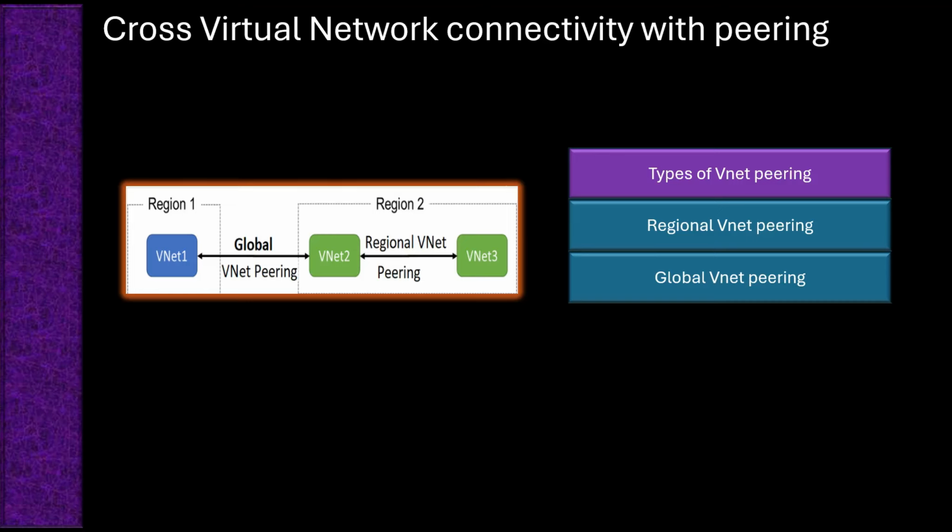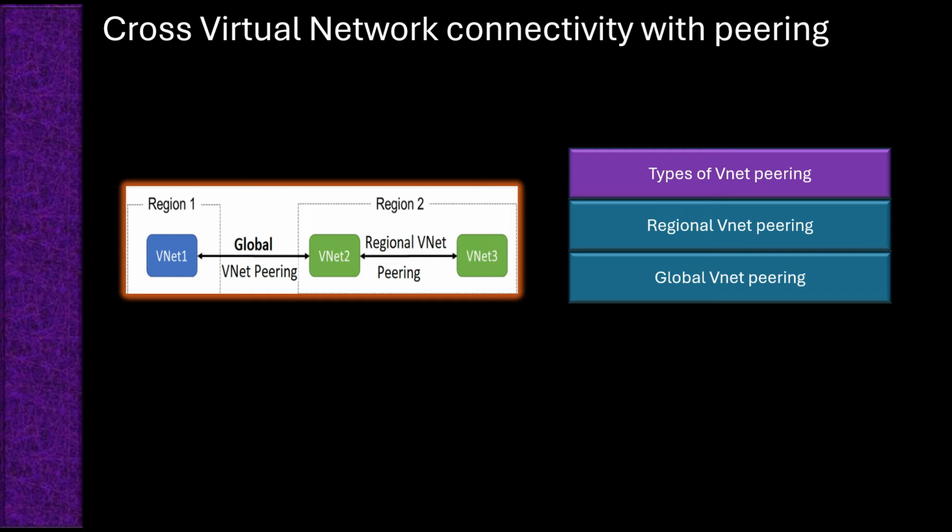Let's discuss cross virtual network connectivity with peering. Azure Virtual Network Peering is a powerful feature. Peering allows you to connect different virtual networks within or across regions seamlessly. This type of connection offers high speed, low latency networking without using the public internet, and ensures all traffic remains on the secure Microsoft backbone network.